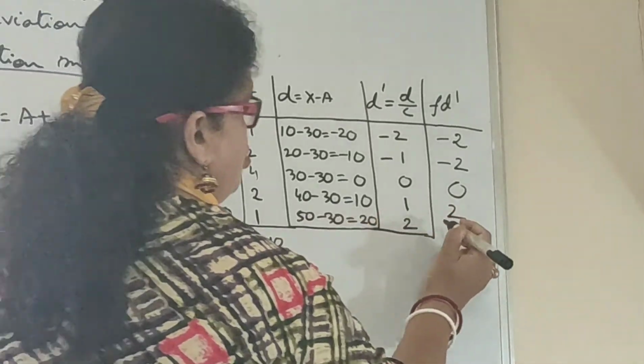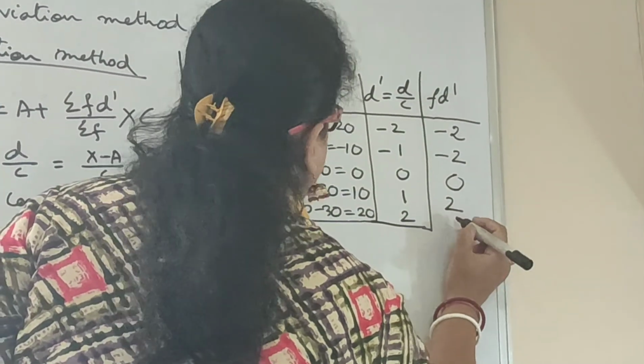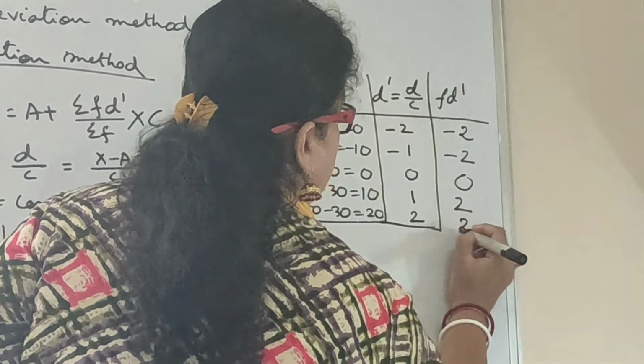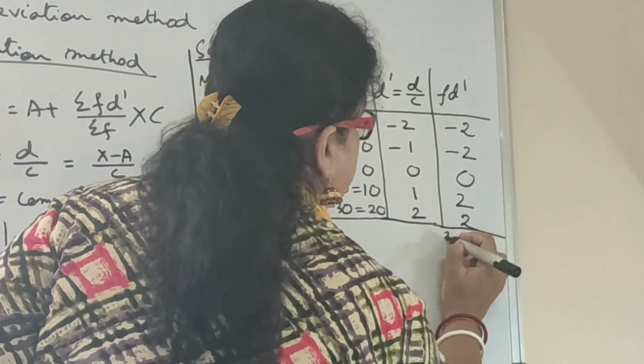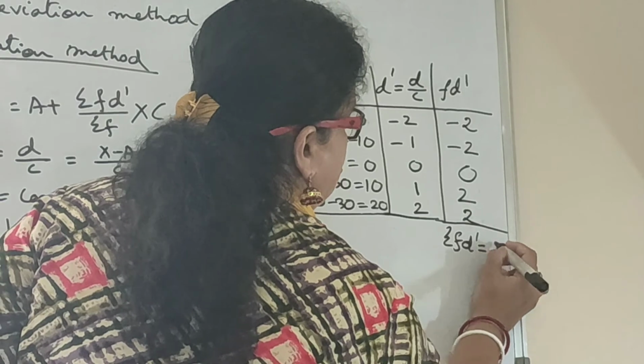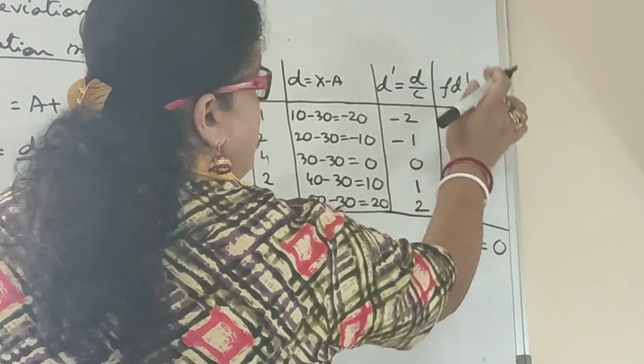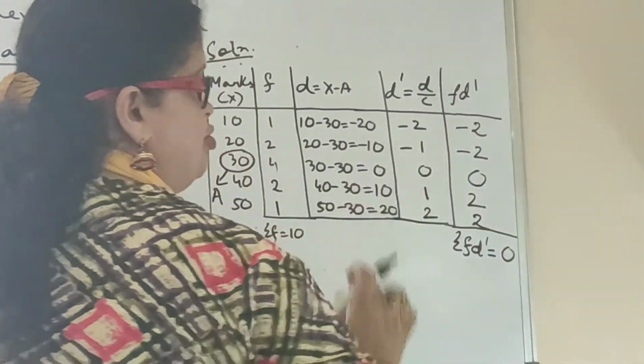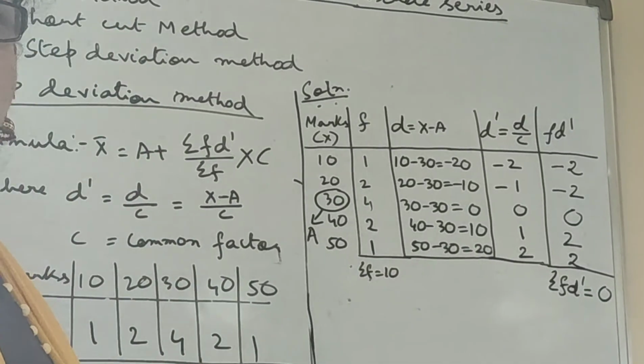And 1 into 2 is 2. So we will get summation f into d dash equal to 0. Minus 2, minus 2 is minus 4, and here it is 4. So f into d dash is coming as 0.